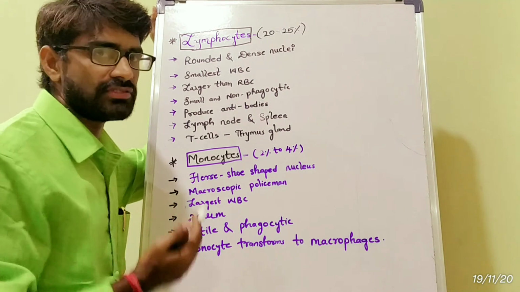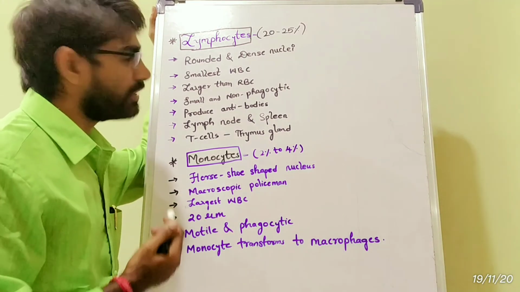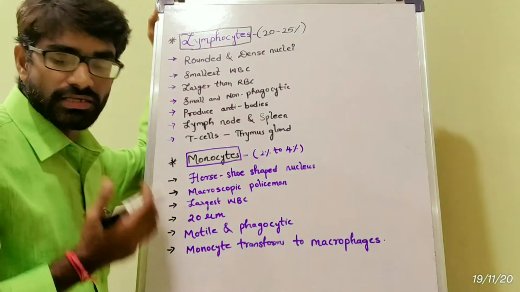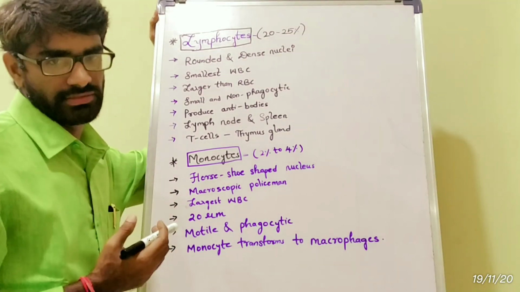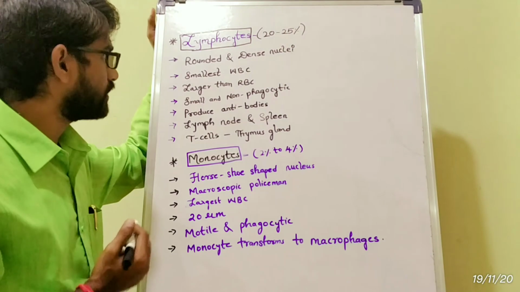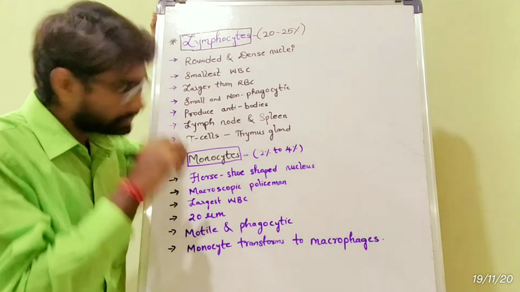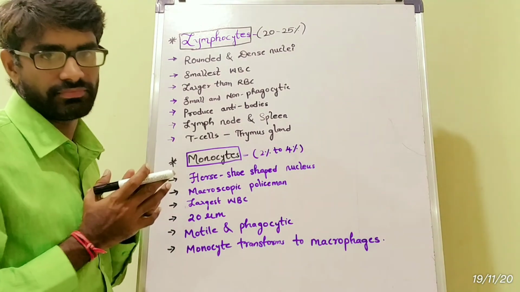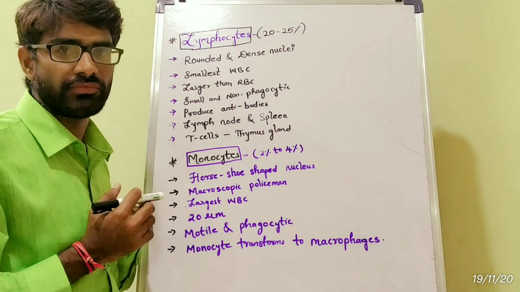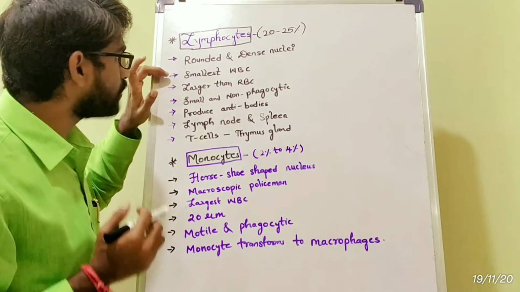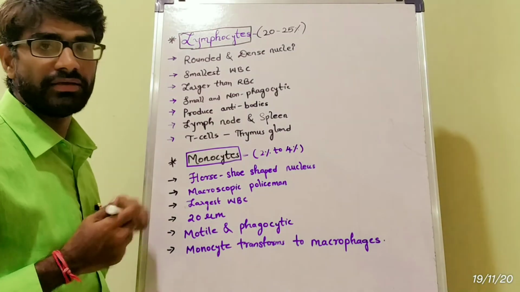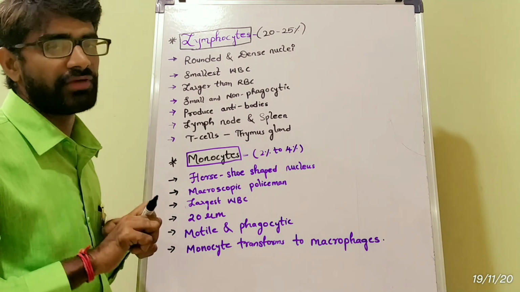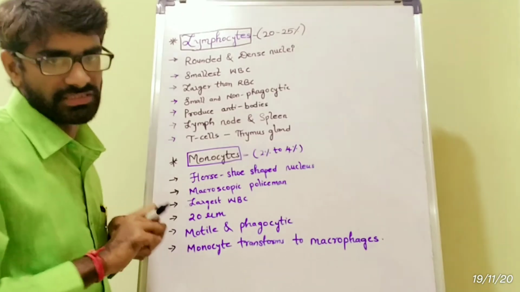Next, lymphocytes. They are present 20 to 25%, and have a rounded and dense nucleus. Here a very important question: the smallest WBC among the 5 types of white blood cells. These are the smallest WBC and even larger than red blood cells. Small and non-phagocytic in nature.